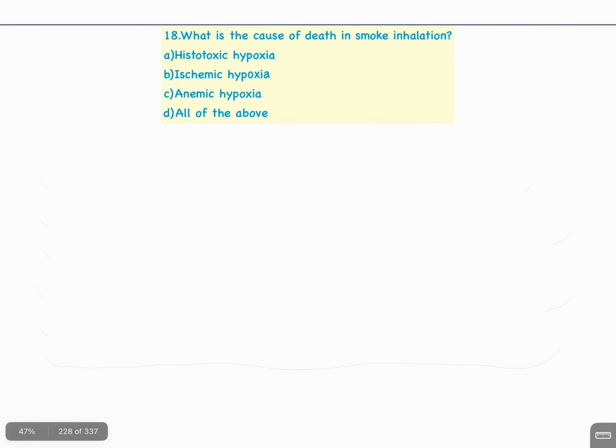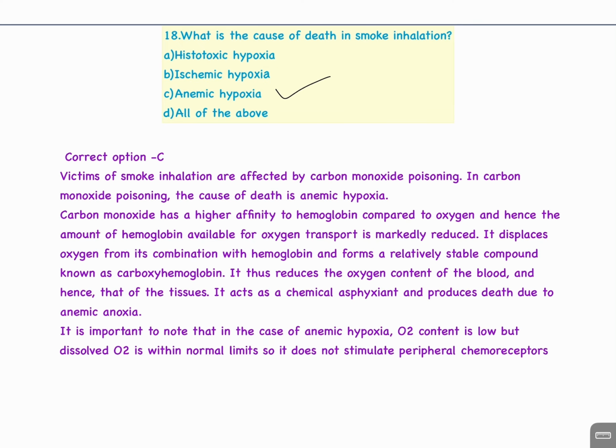Question number 18. What is the cause of death in smoke inhalation? A. Histotoxic hypoxia, B. Ischemic hypoxia, C. Anemic hypoxia, D. All of the above. Answer is C. Anemic hypoxia. Victims of smoke inhalation are affected by carbon monoxide poisoning. In carbon monoxide poisoning, the cause of death is anemic hypoxia.